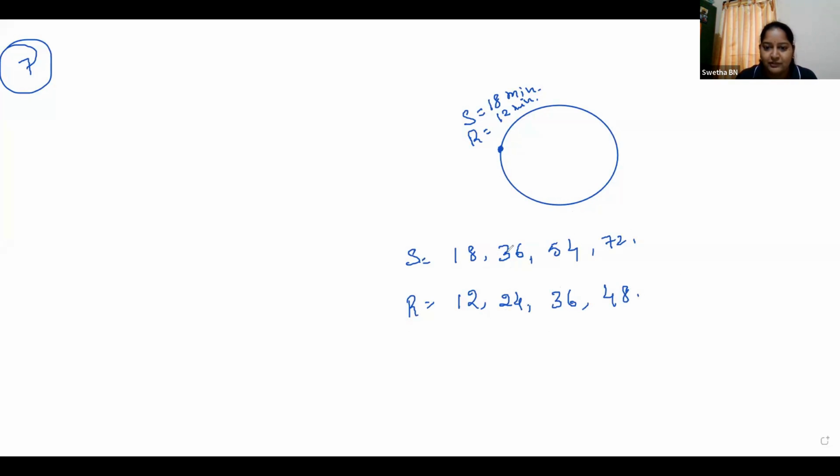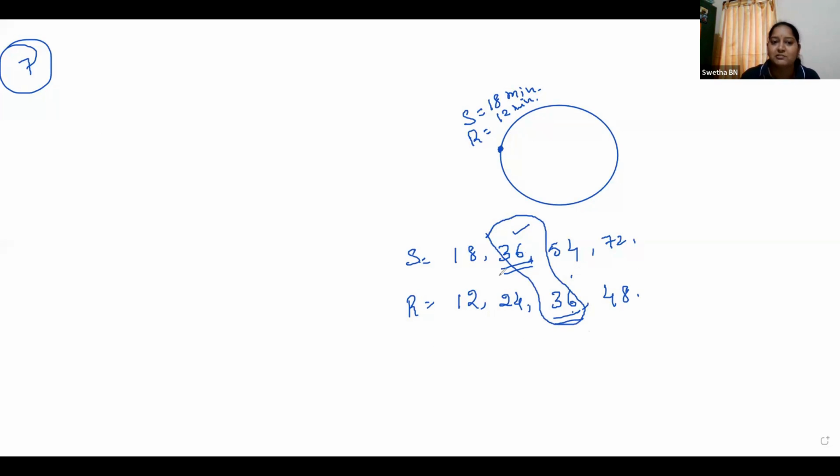again, right now? See here, after completing the second round, Sonia has taken 36 for the second round. And what about Ravi? He has completed the third round, right now? Third round. So, this is the answer. For 36 minutes, they will meet each other.